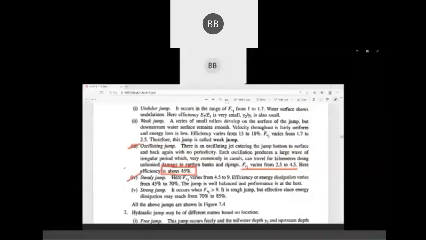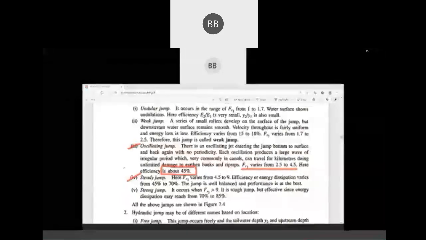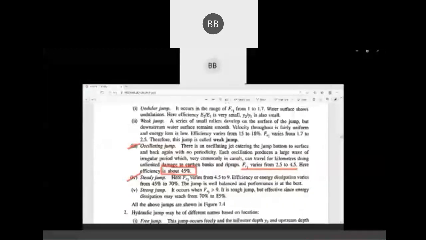Then the next one is steady jump. Here your Fr1 varies from 4.5 to 9, and your efficiency is more than 45%, 45 to 70%.